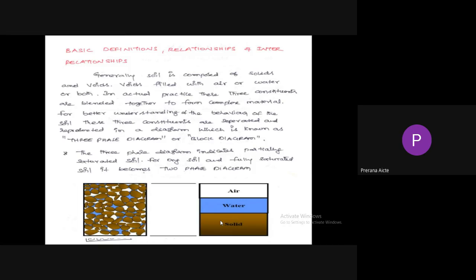For perfectly dry soil and fully saturated soil, we have only a two-phase diagram, because in perfectly dry soil, all the voids are filled with air. In fully saturated soil, all the voids are filled with water.